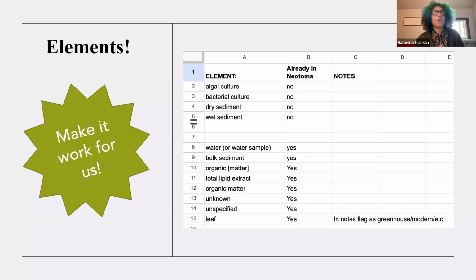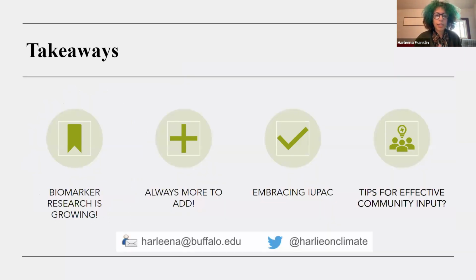One of the things I think we struggled with the most, and if you're working with Tilia, you know about these elements, is that it's a little bit vague and doesn't always quite match with the biomarkers. So we went through the list of elements that are within Neotoma already, realized that there were a few that we needed to add to best describe biomarkers, but then learned that there were a lot of elements already included that we can make work for us in the biomarker sphere. And so that's making sure we're working with the metadata and making notes about where exactly our biomarkers are coming from. So next slide, please.